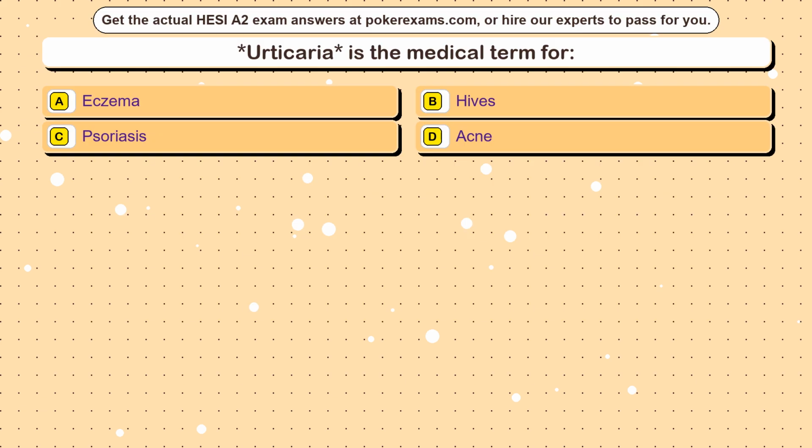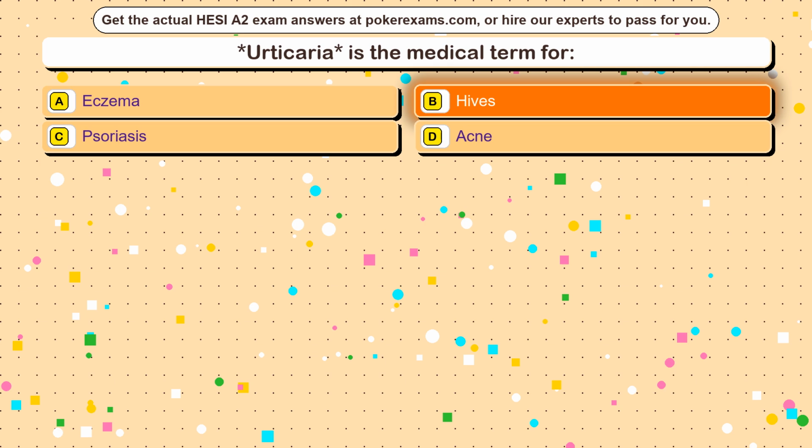Question 1. Urticaria is the medical term for Option A, eczema. Option B, hives. Option C, psoriasis. Option D, acne. The correct answer is Option B, hives.